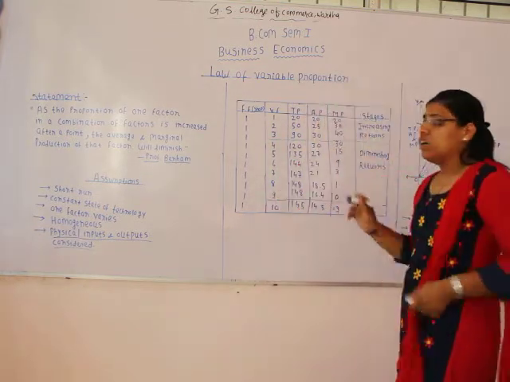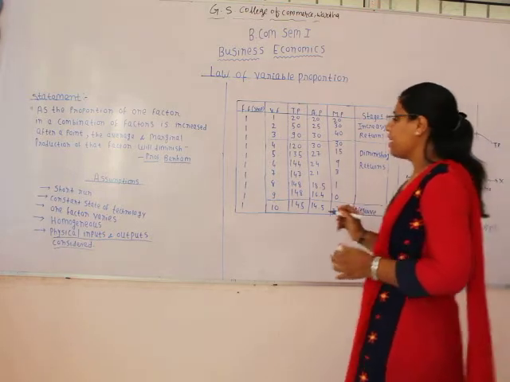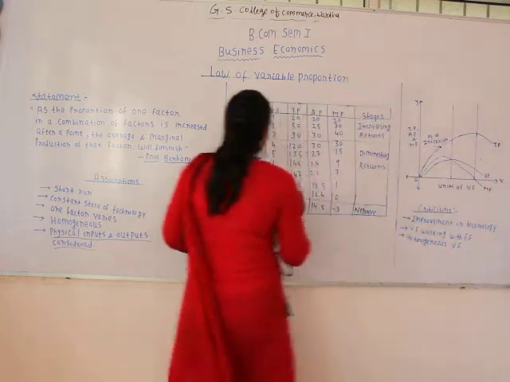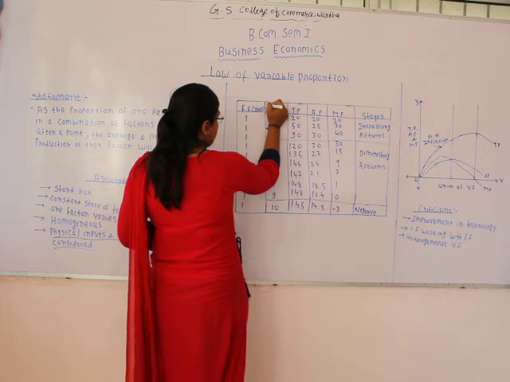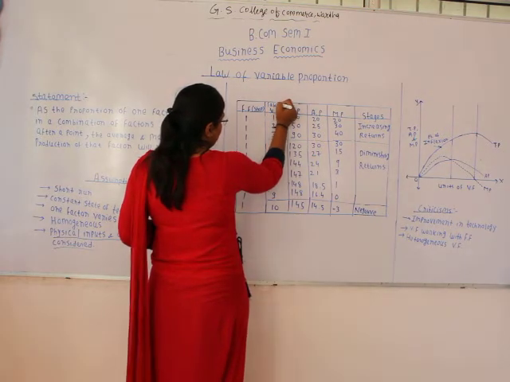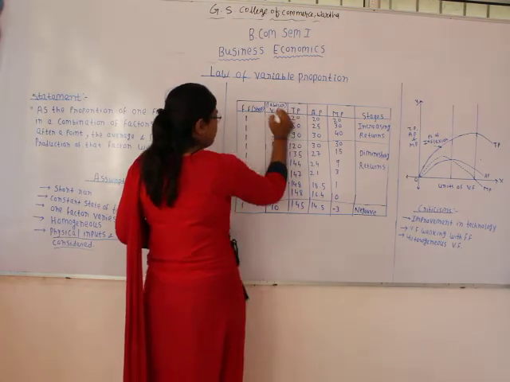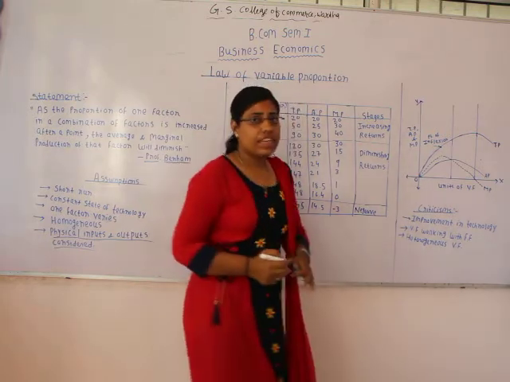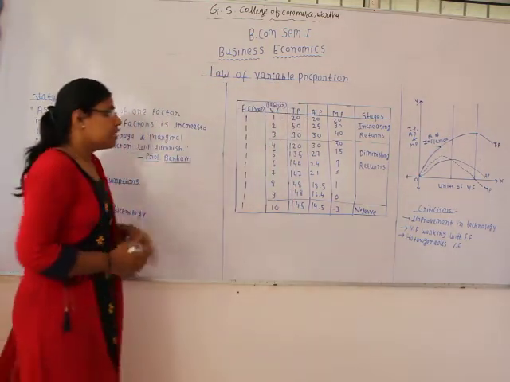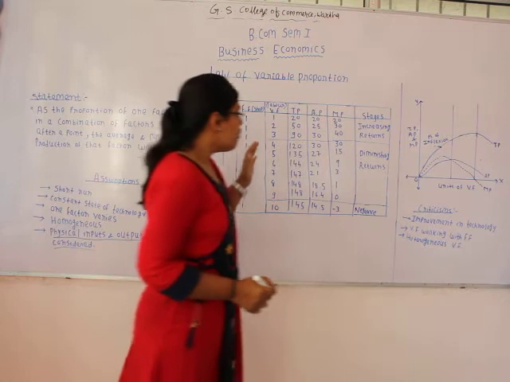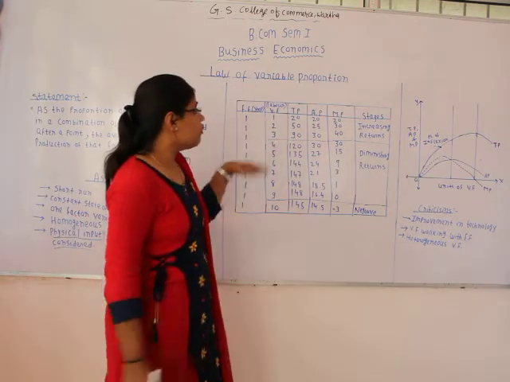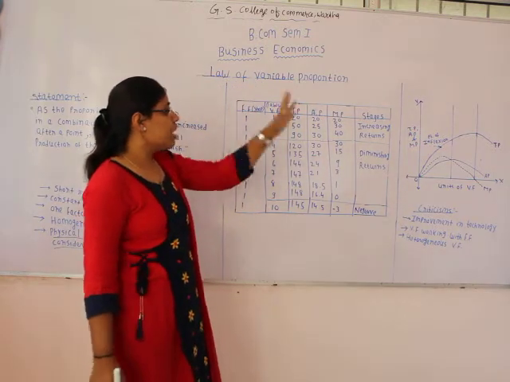Now when we are talking about the variable factor, here we are assuming that the labor that we are using for making the samosa is our variable factor. Means we can vary them in a short period of time. Okay, and now we will see the concept of total product, average product and marginal product.